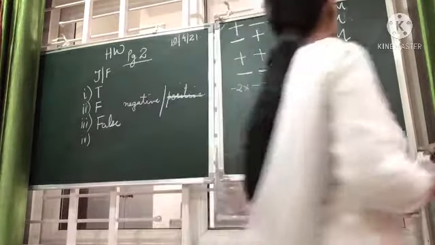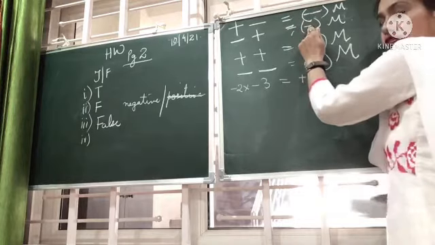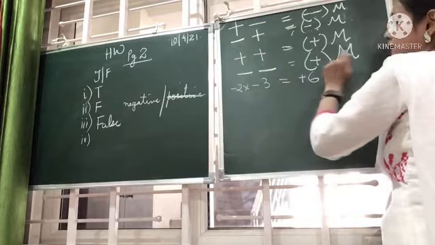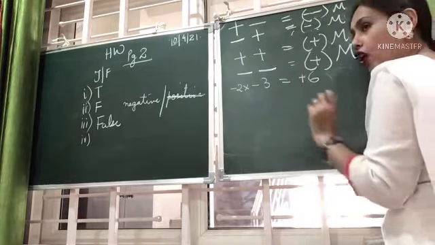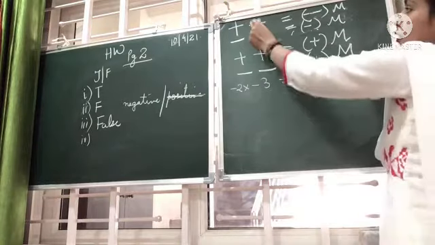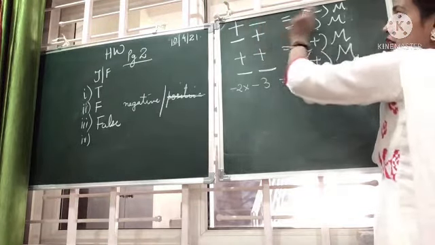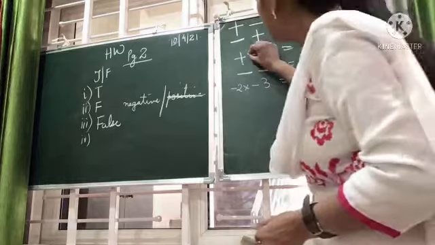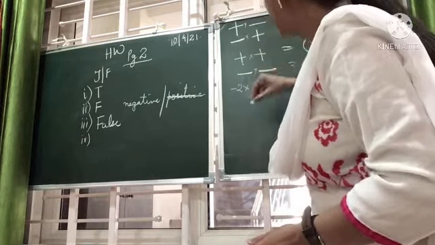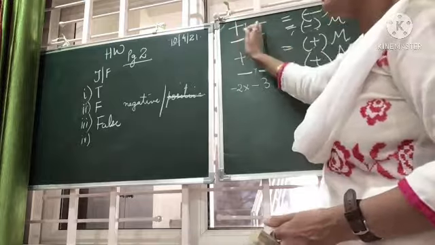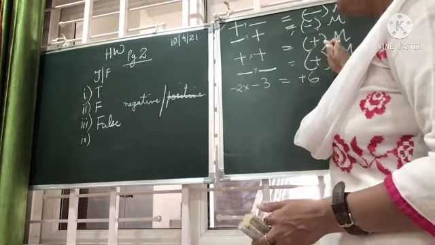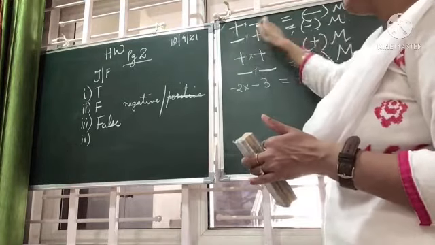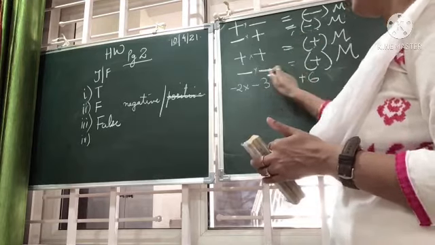So I hope this is clear. You can see two places negative sign, two places positive sign. The operation is multiplication when there is a bracket or an into sign. Okay, minus plus is minus, plus minus is minus, plus plus is plus, minus minus is plus when in multiplication. The operation is multiplication only, means numbers will be multiplied, but the signs will also be multiplied. Okay, and we'll get minus when there is plus minus or minus plus.